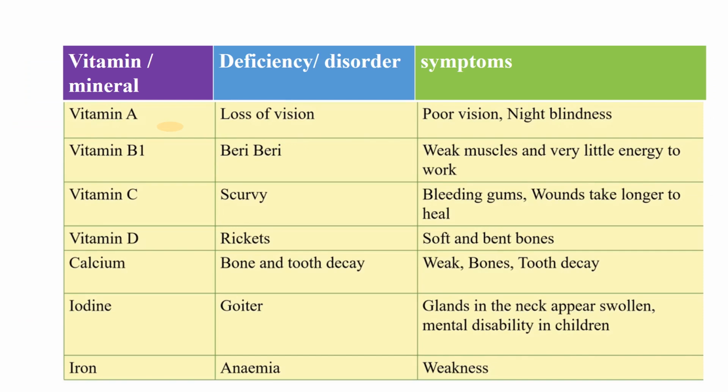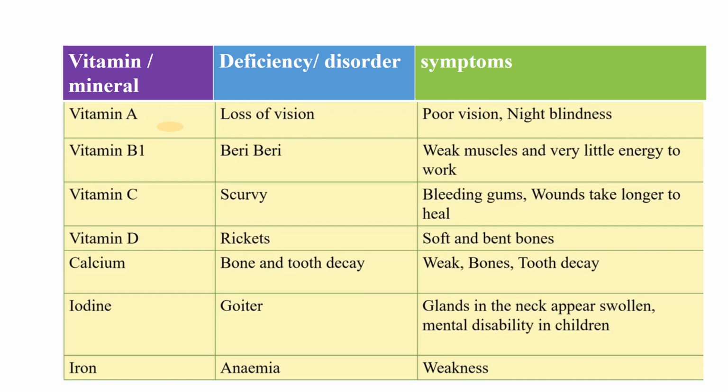As you know, vitamins and minerals are also required by our body in a small amount. But if there is deficiency of vitamins and minerals in our diet, this also causes deficiency disease. Now we will see what deficiency diseases are caused by deficiency of different vitamins and minerals in our diet. Due to lack of vitamin A, the disorder is loss of vision. Symptoms: poor vision, night blindness. We are not able to see clearly if we are suffering from deficiency of vitamin A.